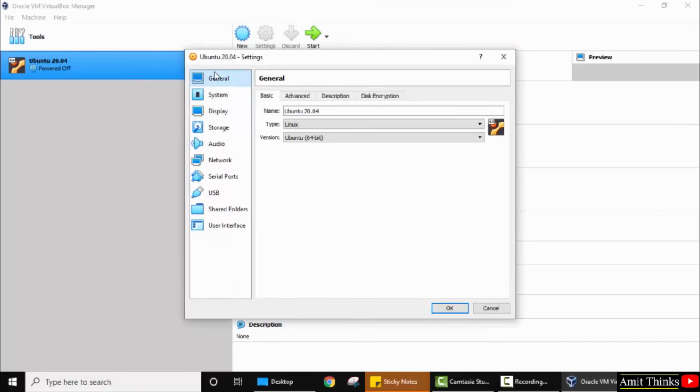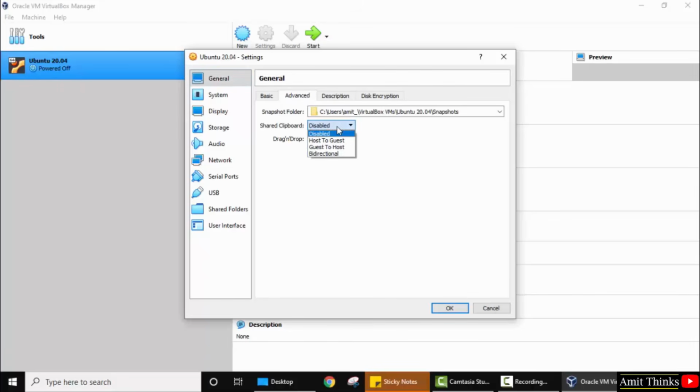Now on selecting, the general settings is visible. Here click on advanced. Shared clipboard setting, what do you want to set: from host to guest, from guest to host, or both ways? Both ways is a great option. This is what you wanted, bidirectional, and the same for drag and drop. That's it. After that, you need to click on OK.